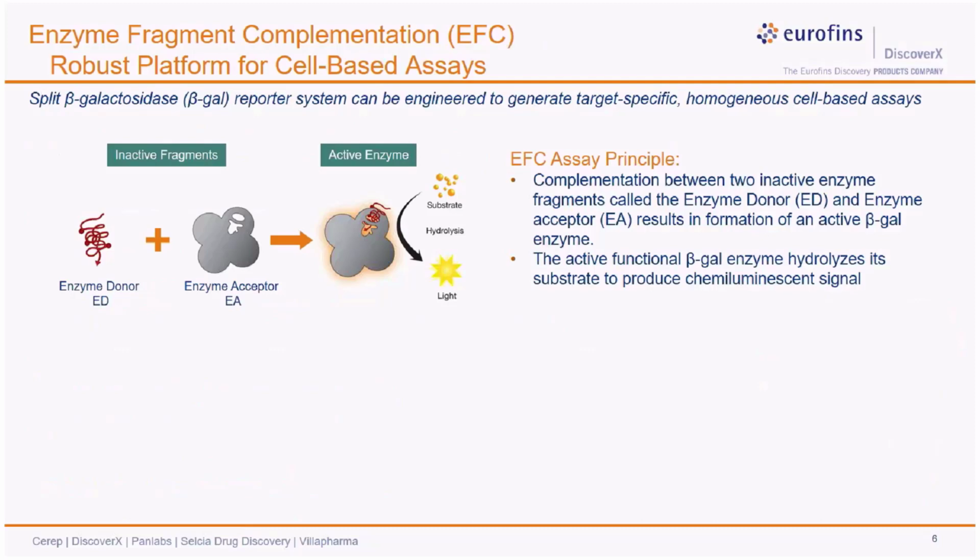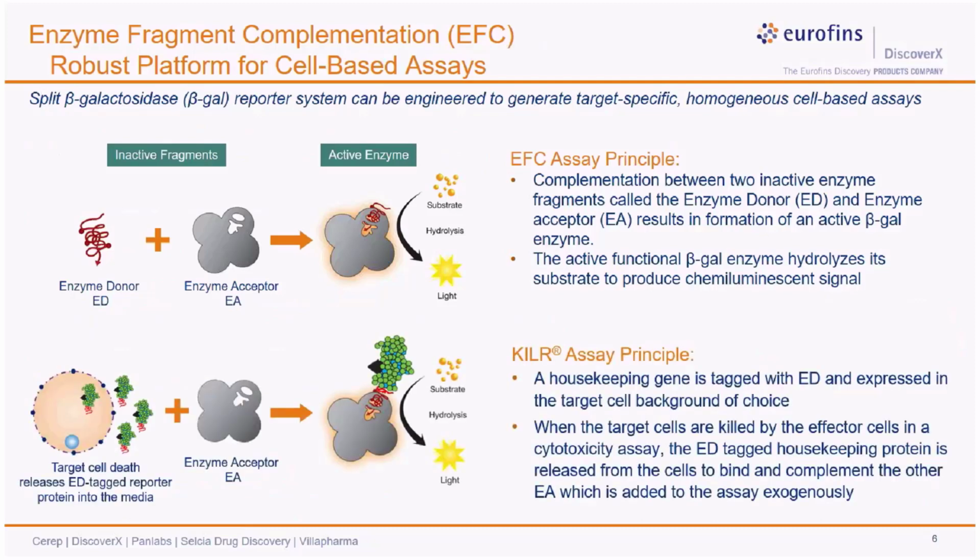Now the question is how we use this technology to set up killer assays. It is in fact a very simple assay design as depicted here. The ED fragment of the beta-galactosidase enzyme is tagged to a housekeeping gene which is stably expressed in a target cell background. When these target cells are lysed in an ADCC assay, the reporter protein is released from the cells. In the next step, we add the enzyme acceptor fragment along with the chemiluminescent substrate. The light signal produced will be proportional to the ADCC activity of the therapeutic antibody, thus providing a quantitative assay.